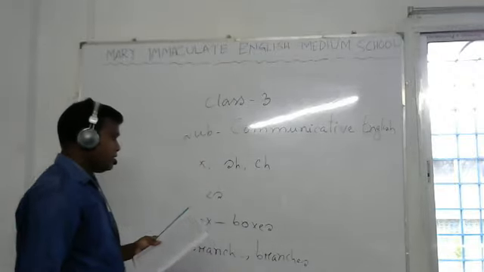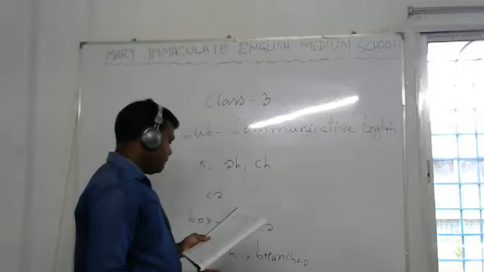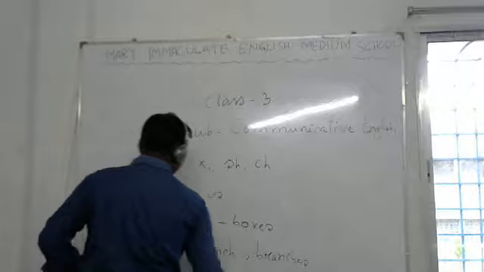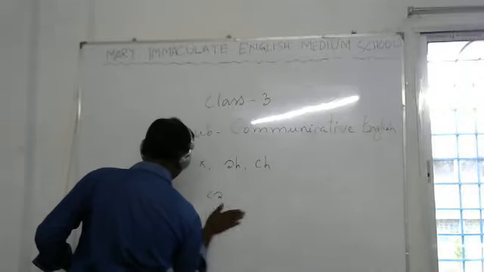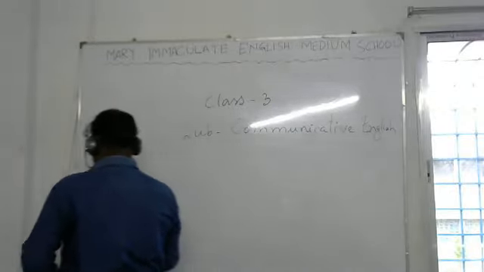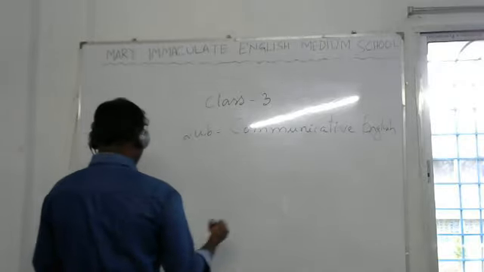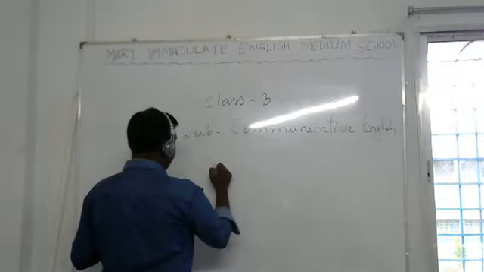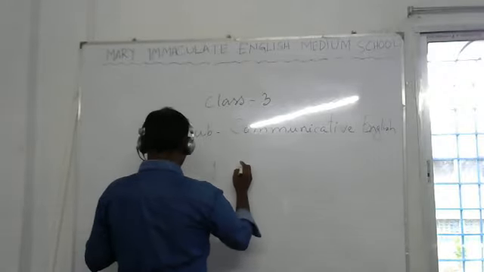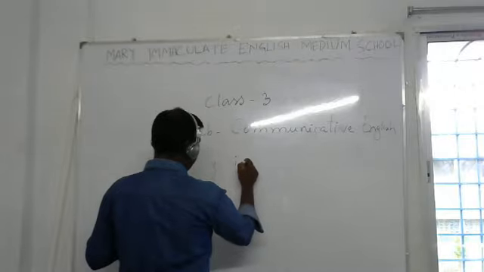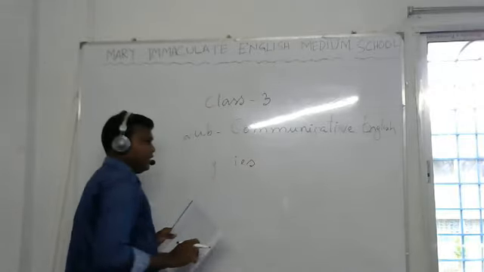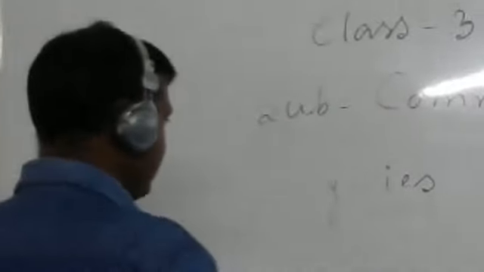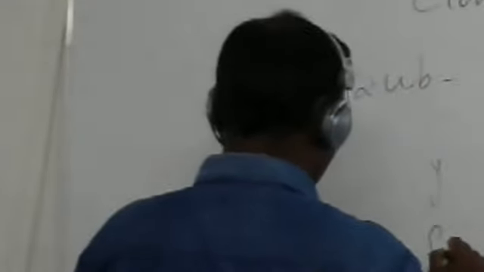Okay, so same way the y, you see, next one is y. If the ending letter is y, y will become i, then add es. Okay, this is the rule. So you see there is written fly.